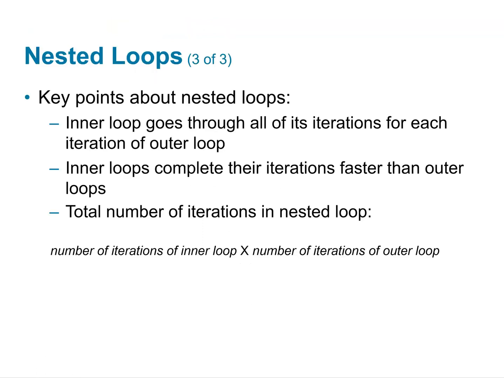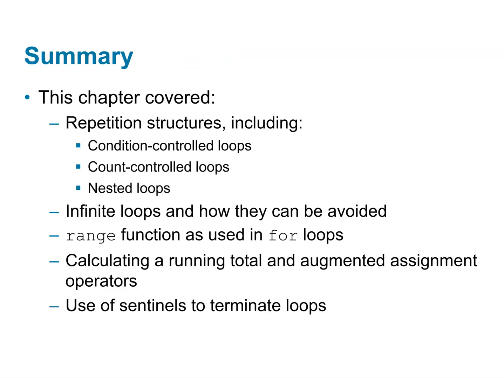The key points about nested loops. The inner loop goes through all of its iterations for each iteration of the outer loop. So it gets very expensive. Inner loops complete their iterations faster than the outer loop. And the total number of iterations in a nested loop is the number of iterations of the inner loop times the number of iterations of the outer loop. So typically it's called an n-squared loop.